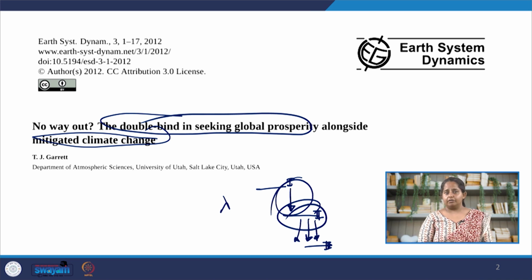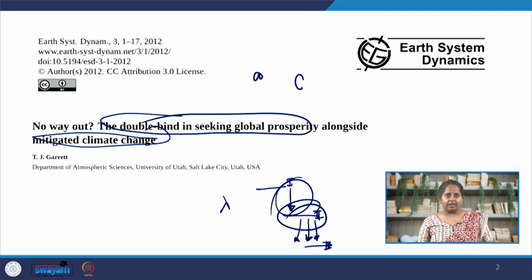And so far the GWP data for the last 2000 years and the A/NC data, which is the rate at which energy resources are consumed and the wealth is generated, the global wealth from 1970 to 2008 onwards, actually does support this model. The predictions that were done between 1970 and 2008 also match very well. So, model validation seems to be pretty well done. And the result here is that we cannot continue seeking global prosperity and mitigate climate change at the same time.